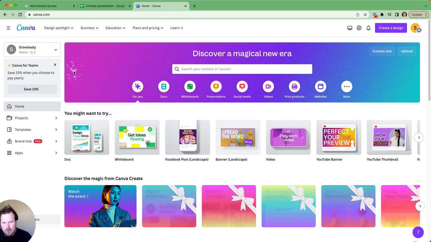If you're not familiar with Canva, I'd be very surprised, but if you're not, it's effectively a graphic design tool that has exploded in the last 5 years, maybe, probably longer, and allows you as a user to create content extremely easily. Gone are the days where you have to learn Photoshop and all that jazz. Most graphic designers I know now are using Canva rather than Photoshop, which is just incredible.